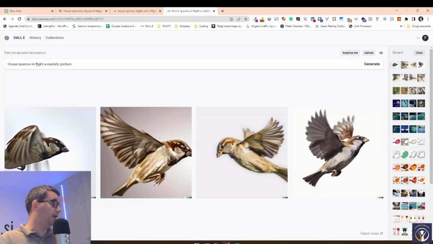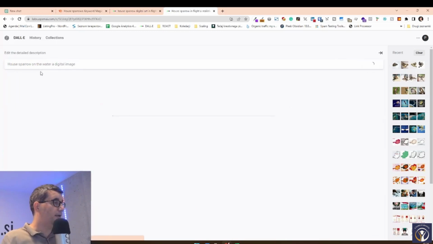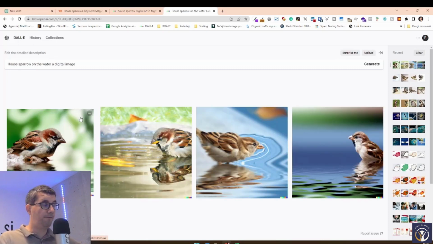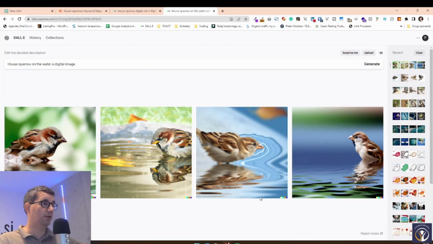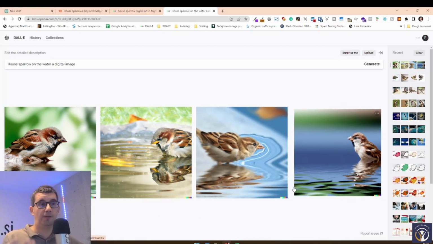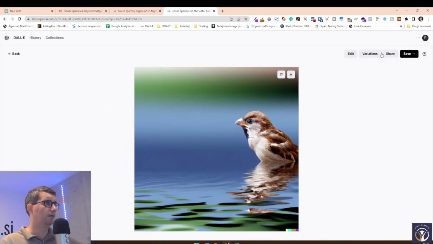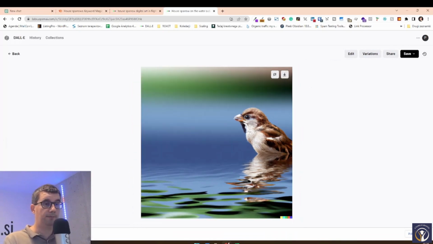So we don't want a house sparrow in flight, house sparrow on the water, digital image, and it's going to prepare a different kind of image. DALL-E is not really good with creating images with faces. It's not really good with creating images with specific things, realistic things. But in general, this one, a perfect picture of a house sparrow. We can download that. Where do we download that? Here, of course. We can download that here and upload to our website.